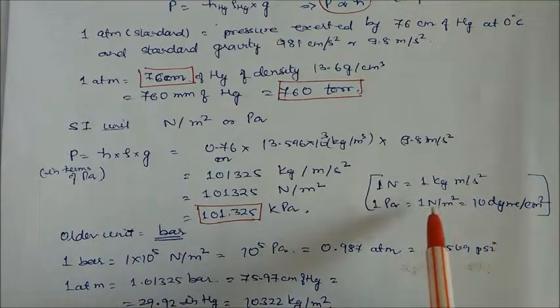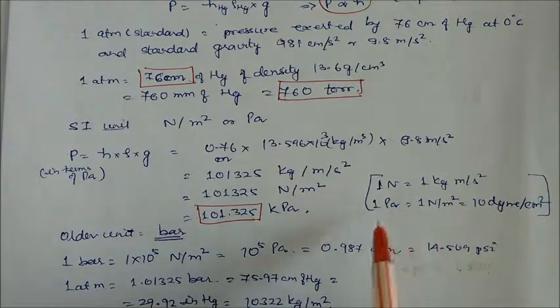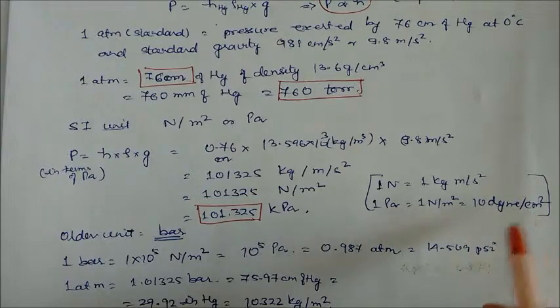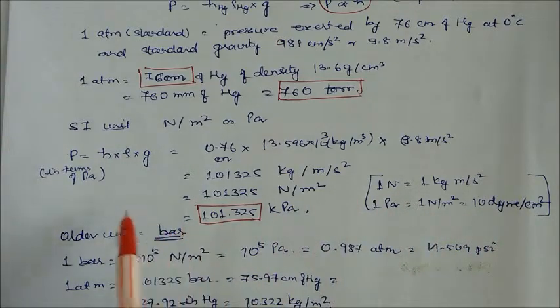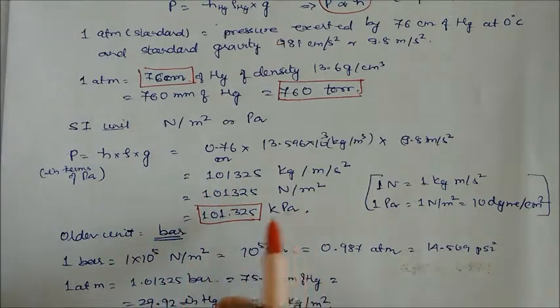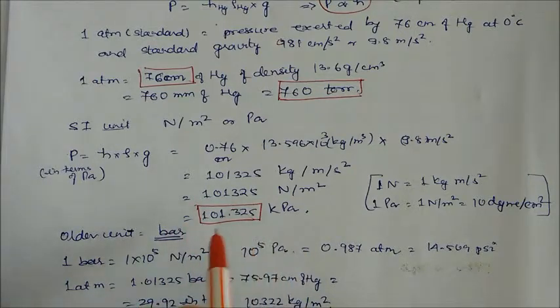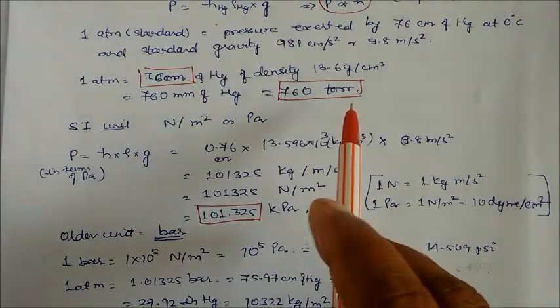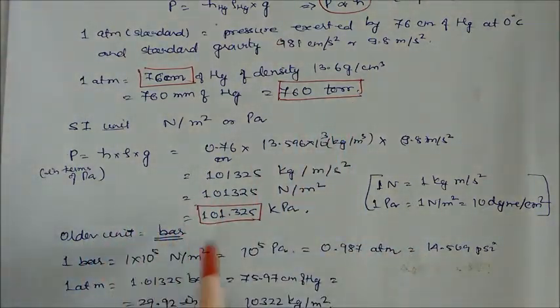1 Pascal is 1 Newton per meter square, or in CGS you can use 10 Newton per centimeter square. You can convert the unit in terms of Pascal, kilopascals, atmosphere, any time. So depending on the type of questions, it depends what type of unit you have to use. In our topics, most of the units used will be atmospheric pressure, then torr, millimeter, bar.